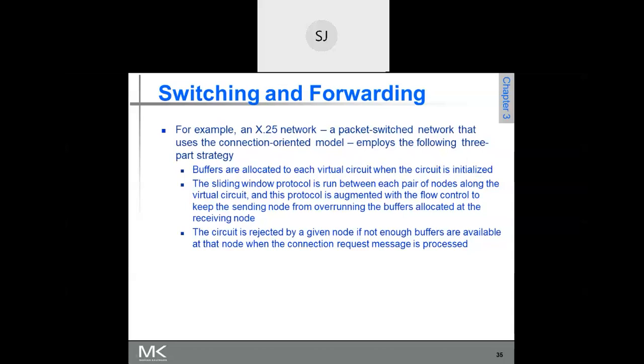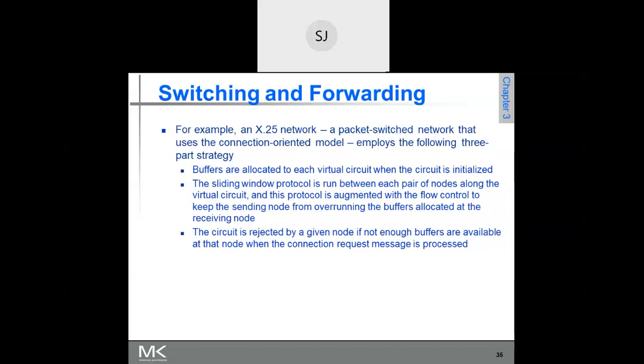Suppose the connection from host A to host B is established through multiple switches in between. Since the connection is established, the intermediate switches have to allocate some buffers. Assume there are 50 buffers in each switch.